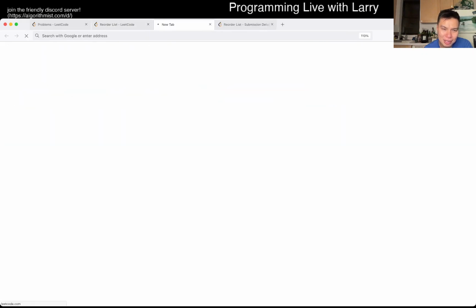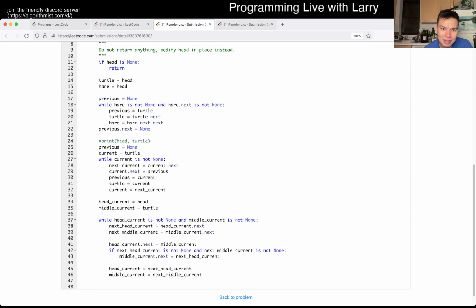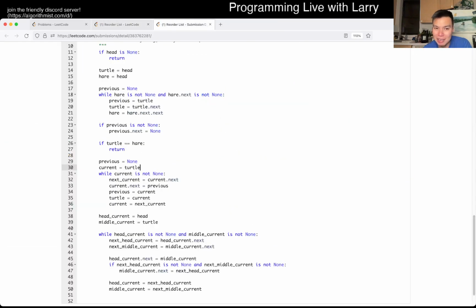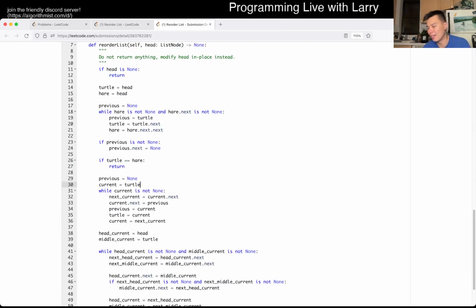How did I do it in the one-time error one? Whoops. Well, past Larry is a little bit smarter today, so definitely check out that video. I think the idea here, and this is one of those things I always say about linked lists, is that to debug or even to think of ideas, just draw it out. Just have pointers and see which one goes as you go.